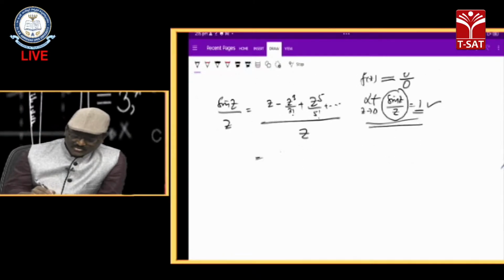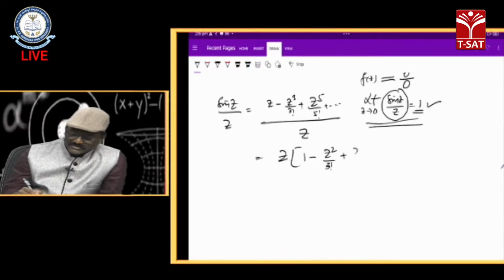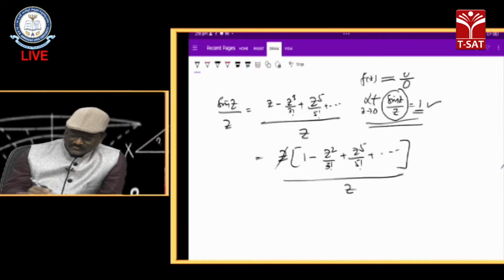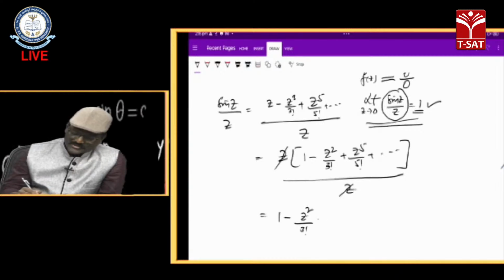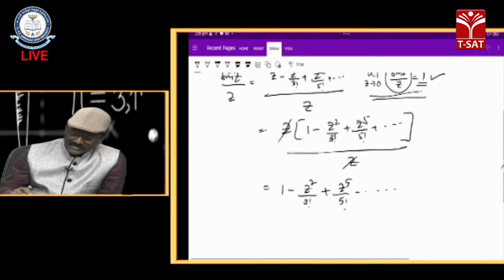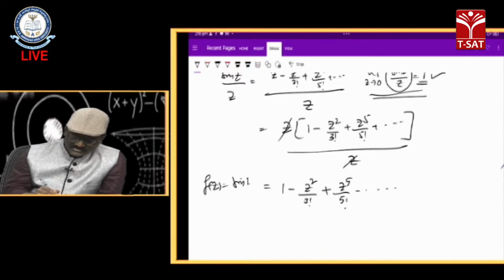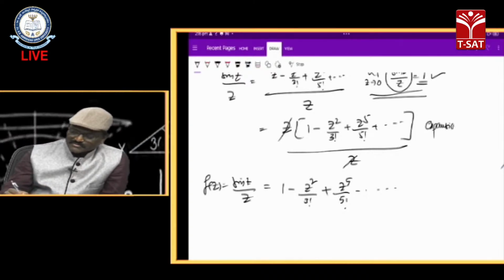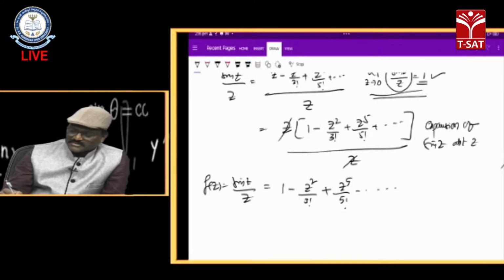Then I will take z common from the numerator, and sin z by z becomes 1 minus z square by 3 factorial plus z to the power 4 by 5 factorial and so on. See, is there any negative power series in this one? This is my f(z) equal to sin z by z. We are expanding sin z about which point? About the point z equal to 0.